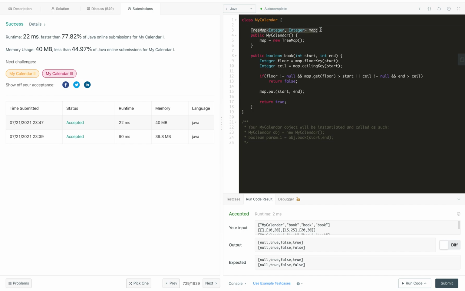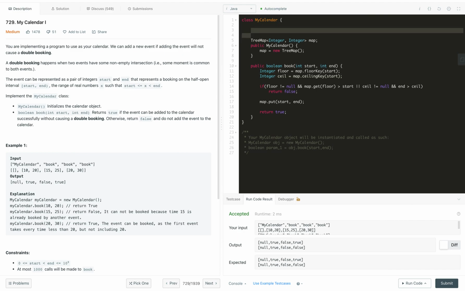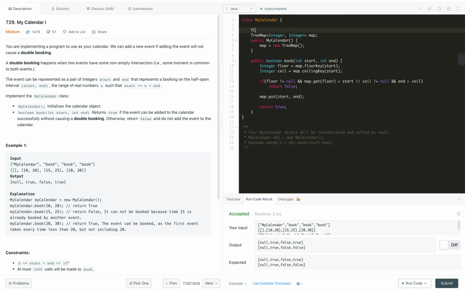Now what is the time complexity of this solution? The space complexity is O of n, as we are going to store n bookings if we call the booking method n times, and every time we find the floor and ceiling, that takes log of n time. So the overall time complexity of this solution, which is better than the previous one, is O of n log n.